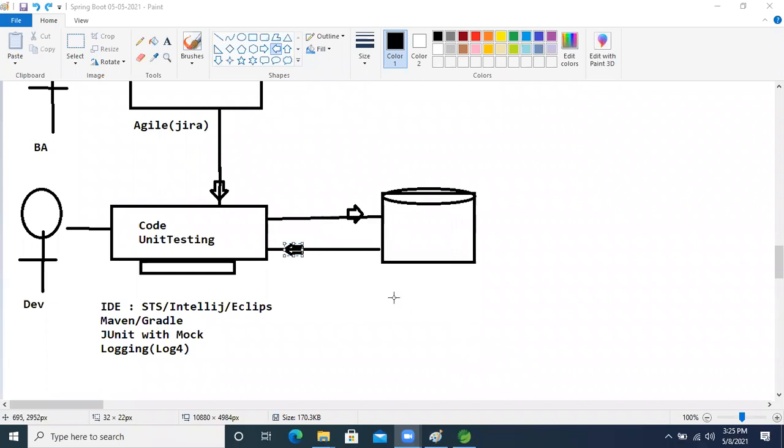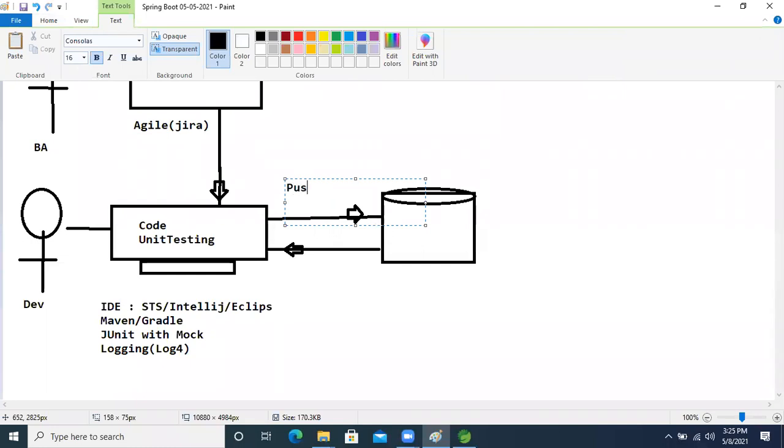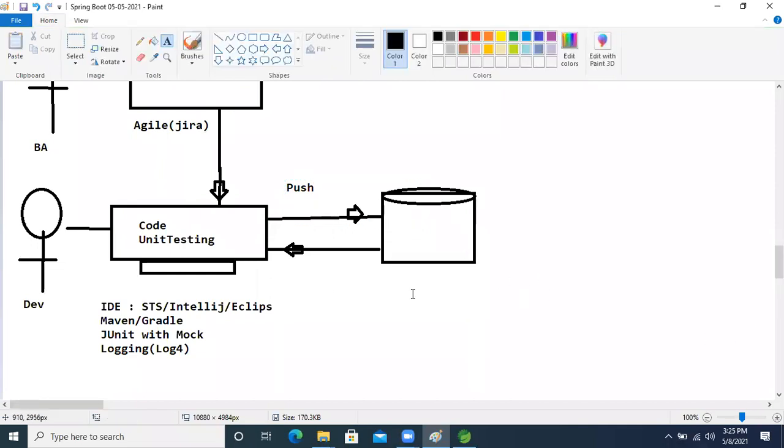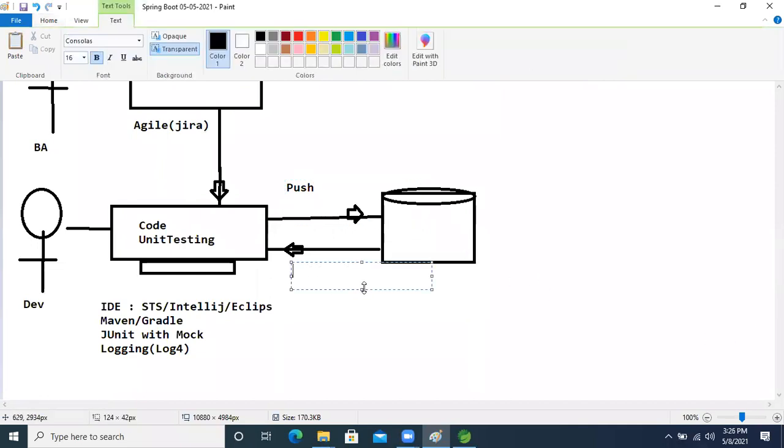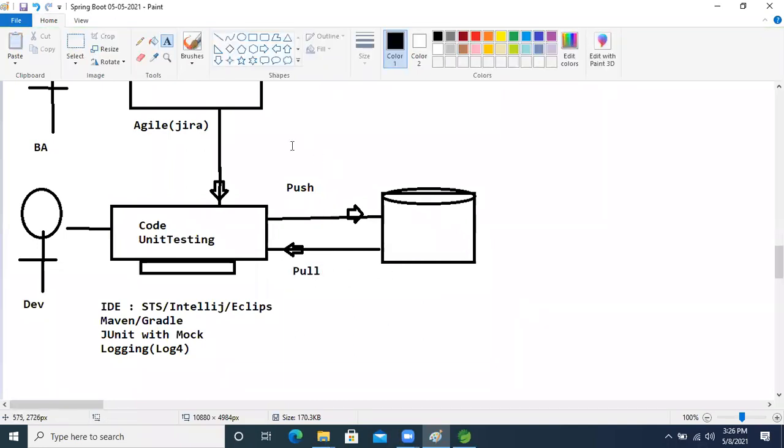So then what will the developer do now? The developer will push the code inside Git. And when the developer pulls the code from Git, that is called pull.